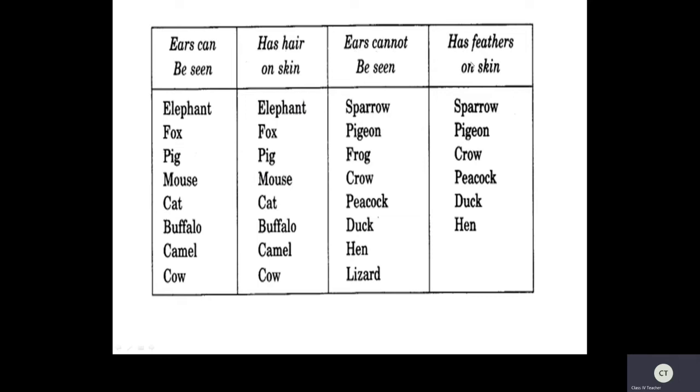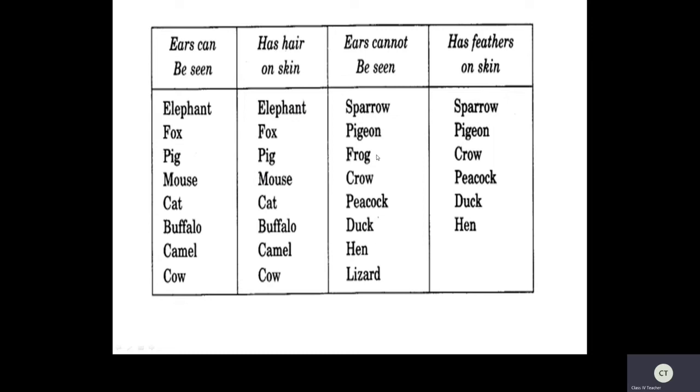Now they have feathers on the skin. See these feathers. Sparrow has feathers. Pigeon also has feathers. Crow also has feathers. Peacock, duck, hen. All these have feathers on the skin. Can you see the feathers, children? Can the ears be seen? No. They have hair on the skin, but here they have feathers on the skin.